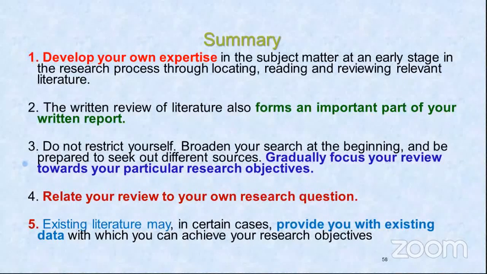Now again the question is how many books, articles, etc. should be referred. For a PhD thesis, I will advise 80 to 85 minimum. You can go up to 100. Articles, books, everything should be reviewed for your review of literature. Do not restrict yourself.